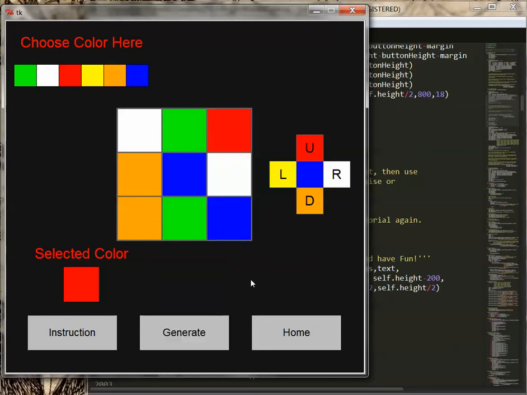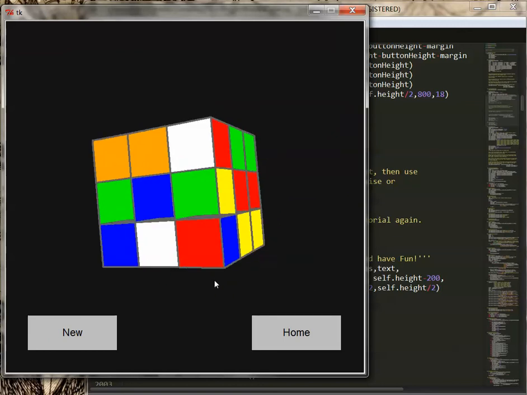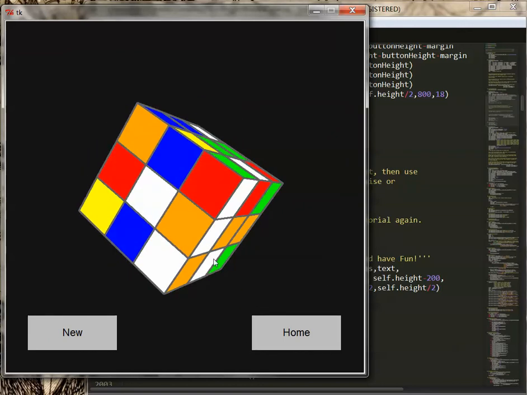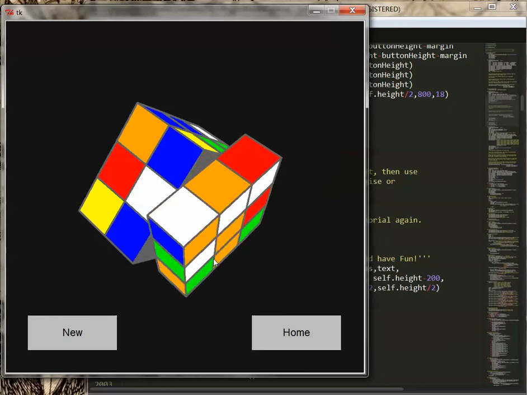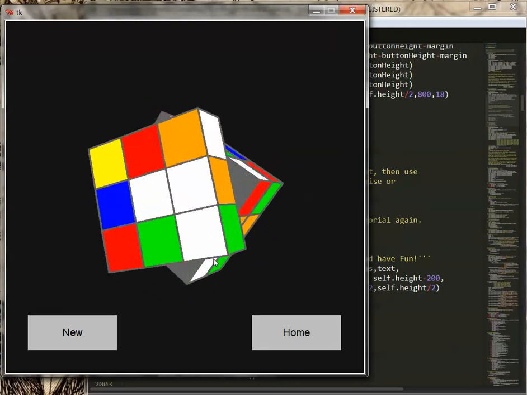And after you fill all 6 faces, it will show the generate button, and you can click it and it will display your cube. Now you can press the space bar to let the program run the solving process, and you can just follow the movements.